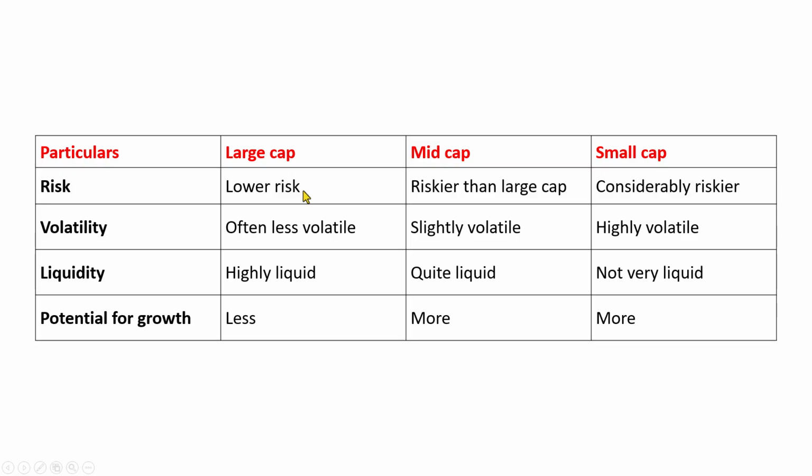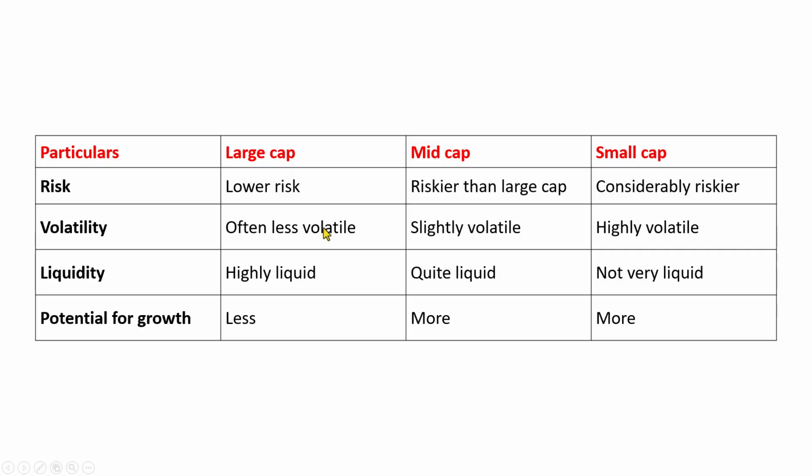This is because the companies that fall under the category of large cap are already well established. They have a good reputation, and that is why investing in them would be less risky. The price of these companies is less volatile too.